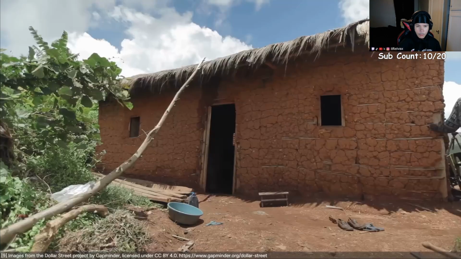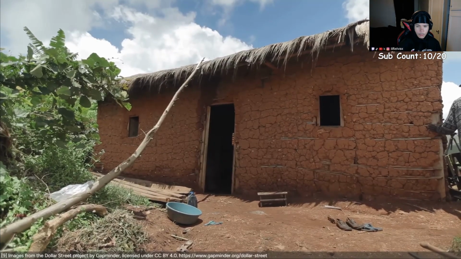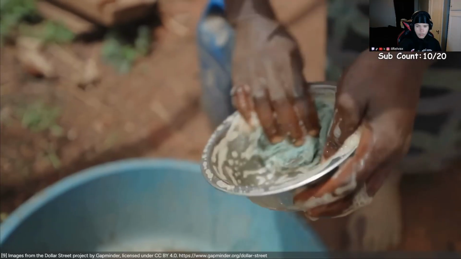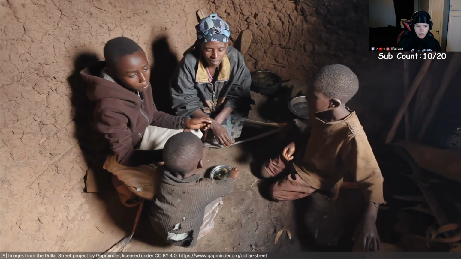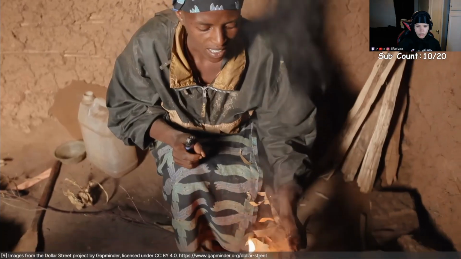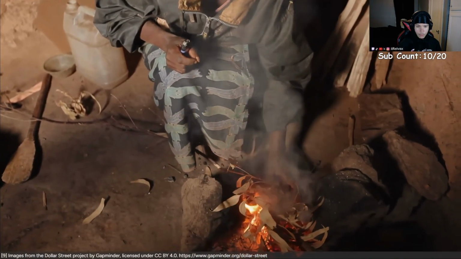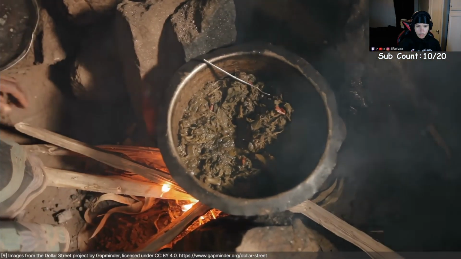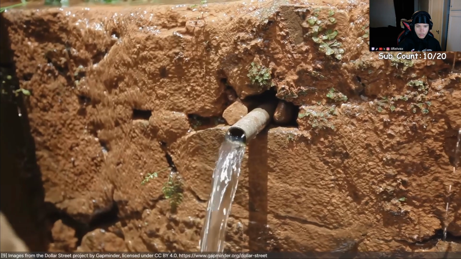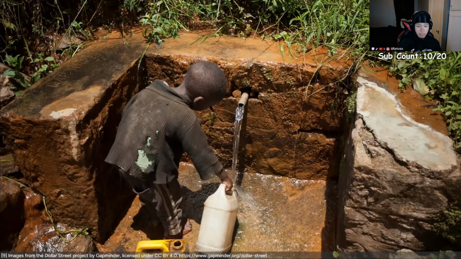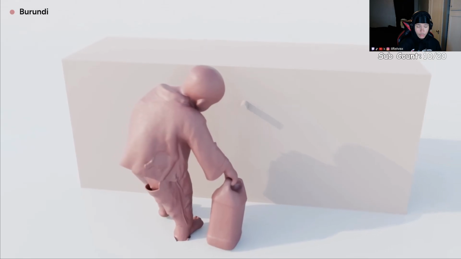The Gapminder Foundation documented how families live around the world and made their footage freely available. This family with 1 woman and 4 children had a total income of 90 cents per day. They live in a house with no electricity. Light comes from fire, which they also use to cook. This family sleeps on a bed made of straw, and this is their toilet. To find water, they need to walk to natural sources and carry that water back home.